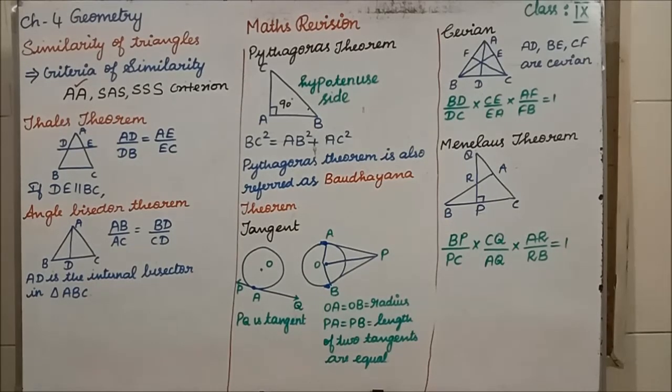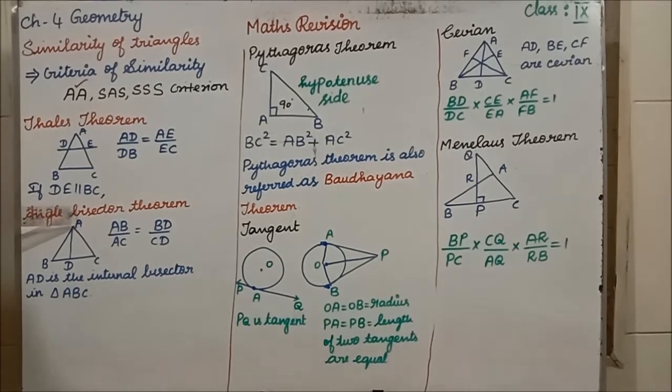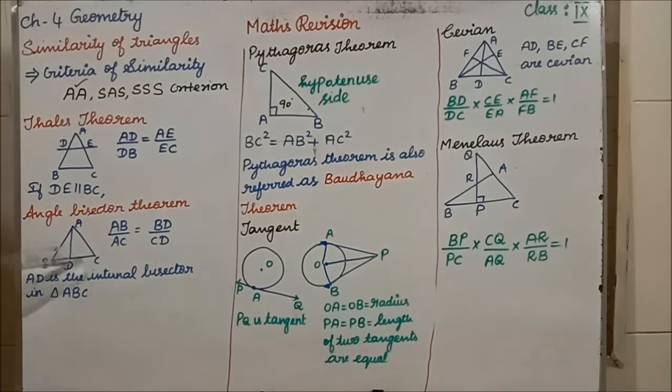The next theorem we have learned is the angle bisector theorem. Now tell me, what is the angle bisector theorem statement? The internal bisector of an angle of a triangle divides the opposite side internally in the ratio of the corresponding sides containing the angle. That is the statement of the angle bisector theorem. If you see triangle ABC, what is the internal bisector? AD. This line is the internal bisector.